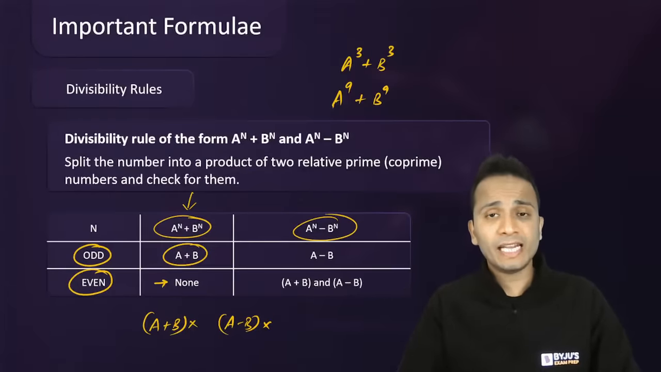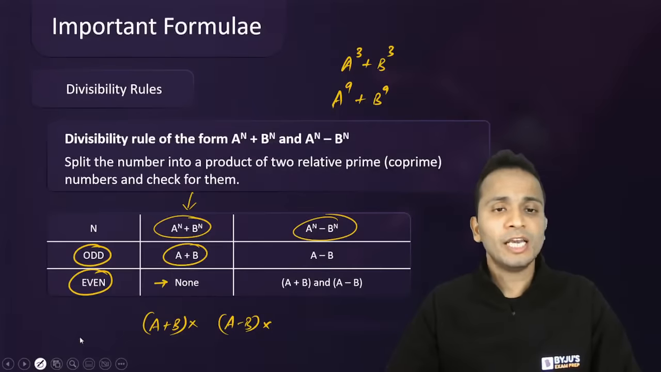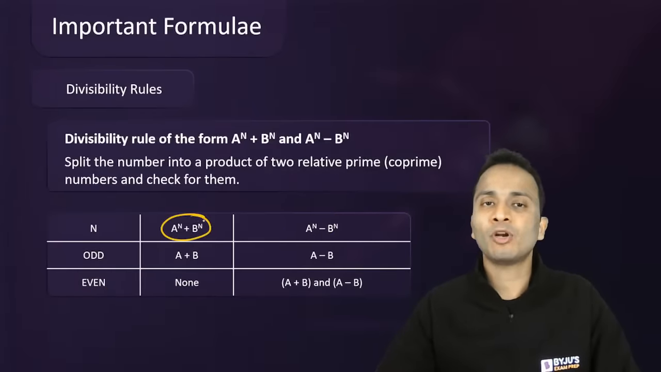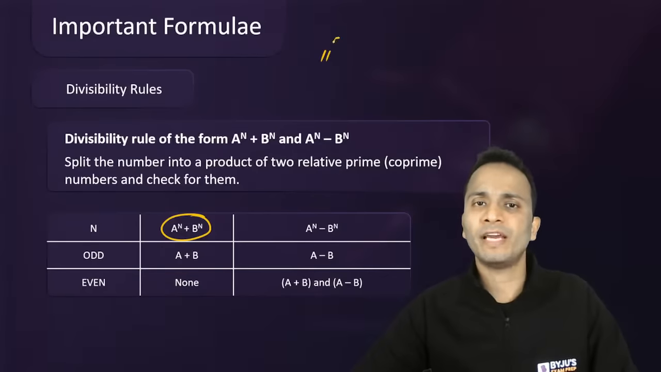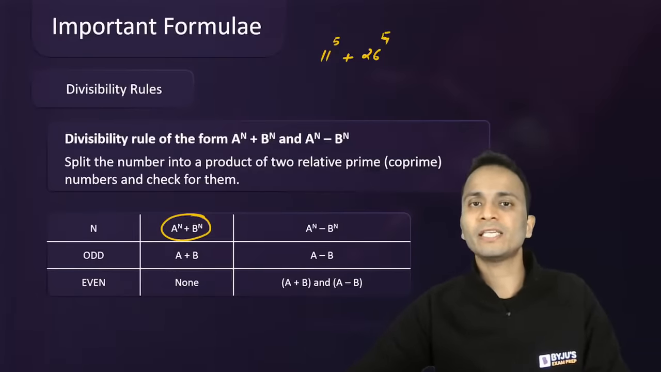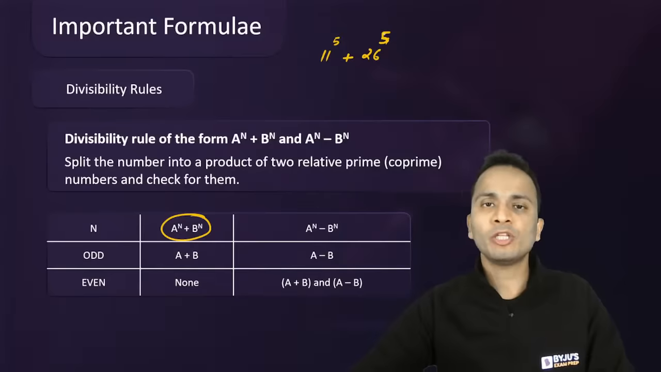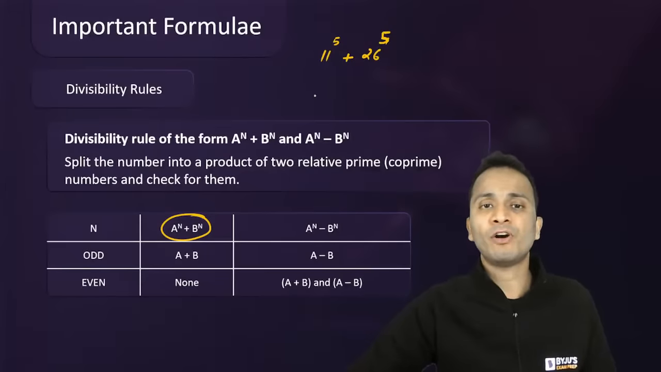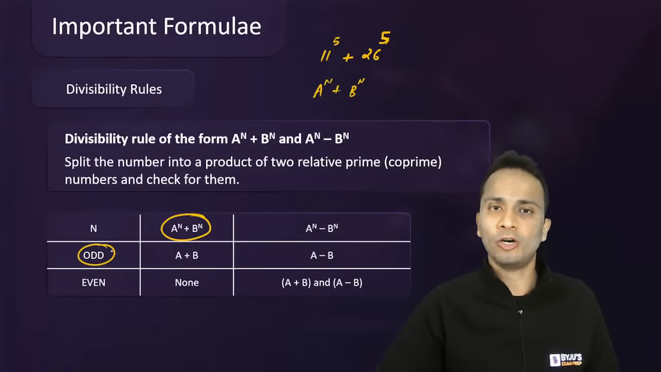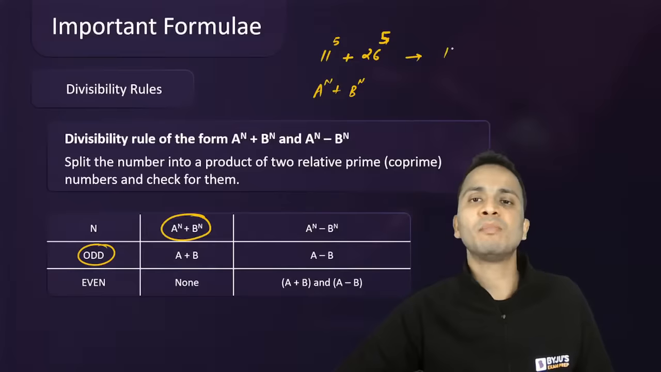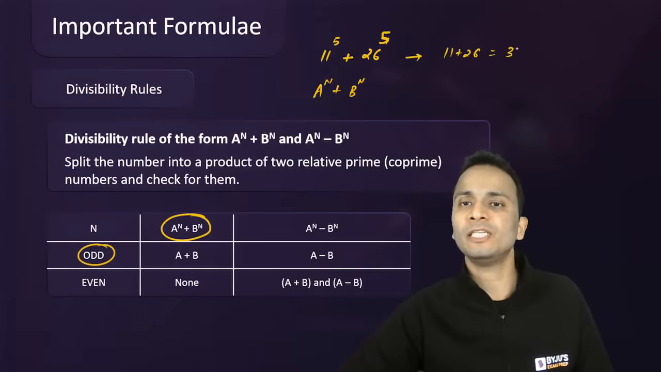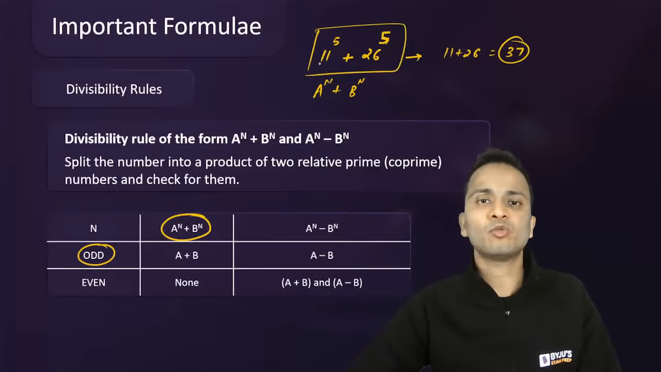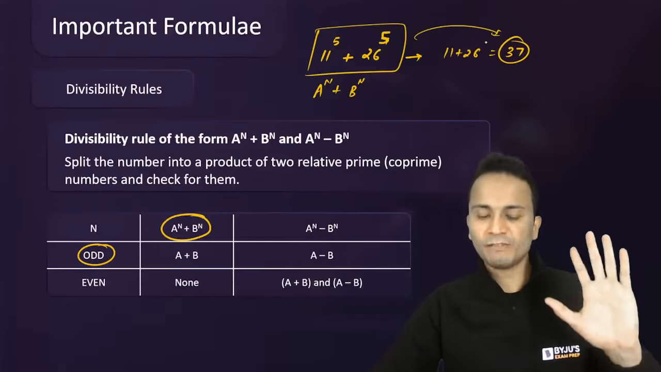Okay, yes Kshitij, I'll definitely give examples. So Kshitij, if I look at any number of this form, let's say 11 raised to the power 5 plus 26 raised to the power 5. Now here I can see that this number is in the form of a raised to the power n plus b raised to the power n, and the value of n is odd. So this number will always be divisible by 11 plus 26, that is 37. So any number like this will be divisible by 37. So this is the first example.